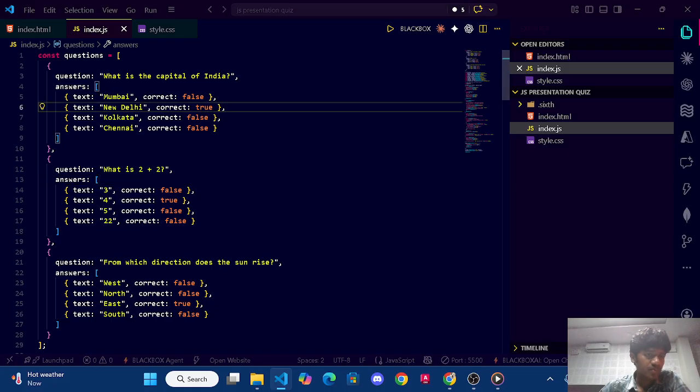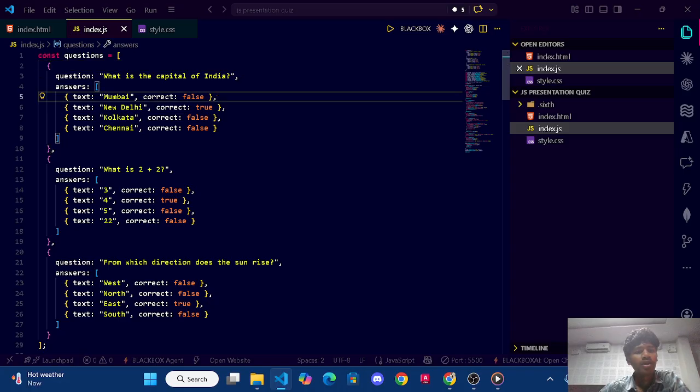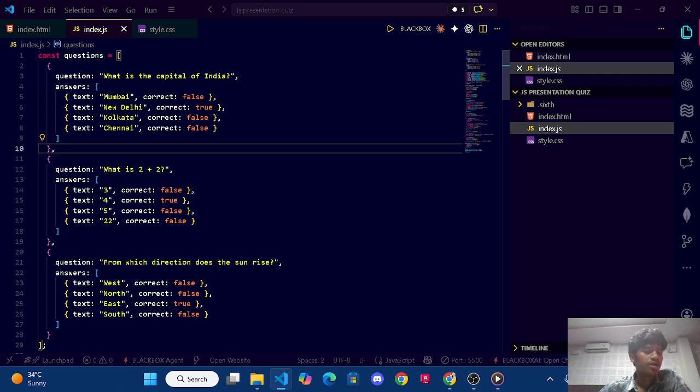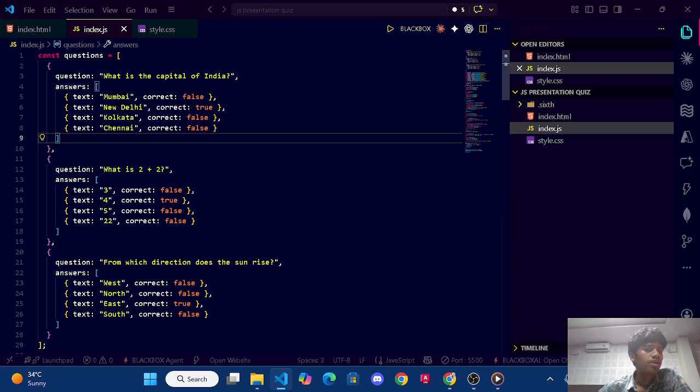Okay, so it is const. Const means a fixed, constant value. While we are using that code, it will not change anywhere. In the future, we cannot change it, right? That's it, const means that. So there I create an array of objects. You know, array of objects. An array of objects means key-value pairs.